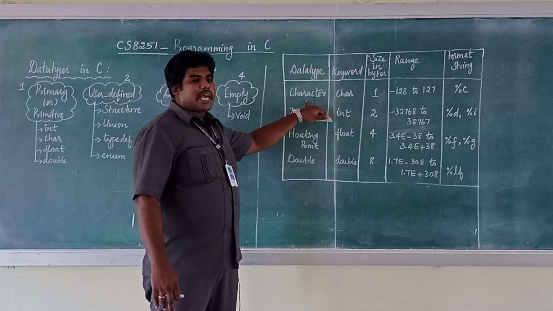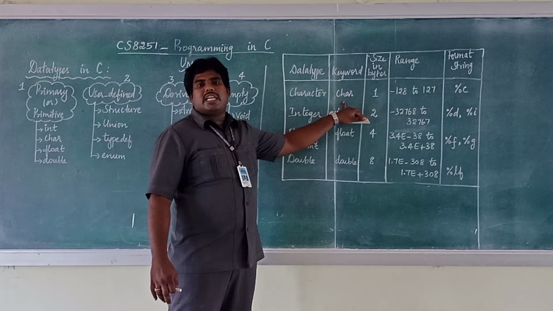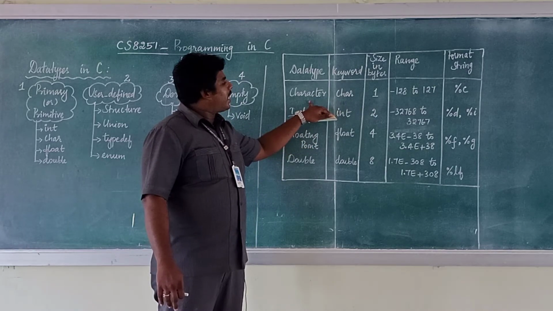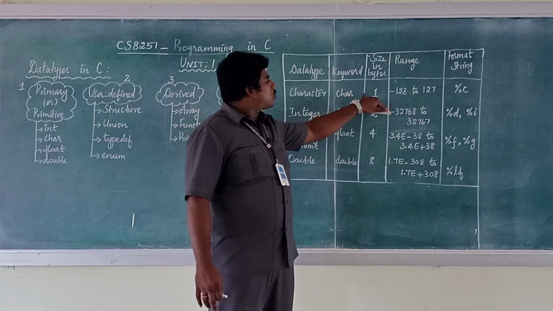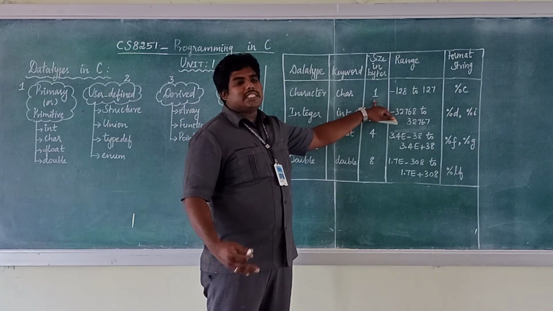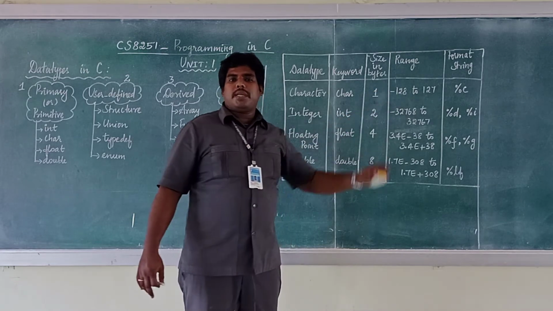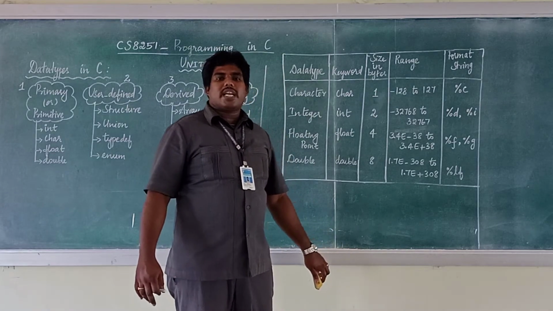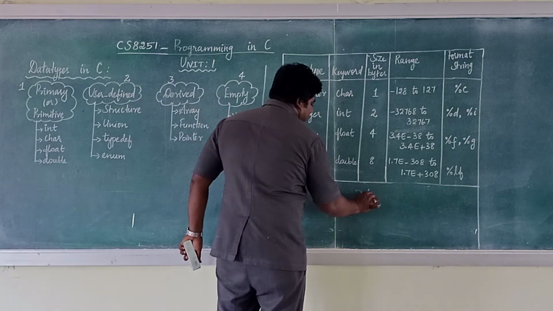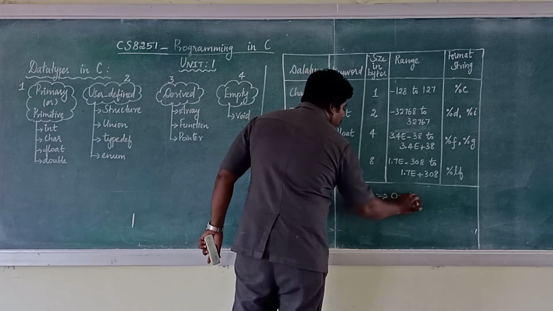The data type is character. The keyword which represents the character data type is char. Char is a keyword which denotes the data type character. Here it's 1 byte. That means the storage capacity of a character is 1 byte. 1 byte equals how many bits? 8 bits. So 2 power 8, which gives the value 256. As it starts from 0, the range is 0 to 255.